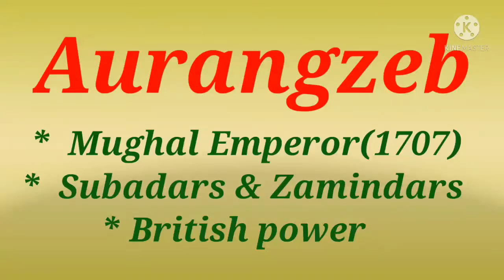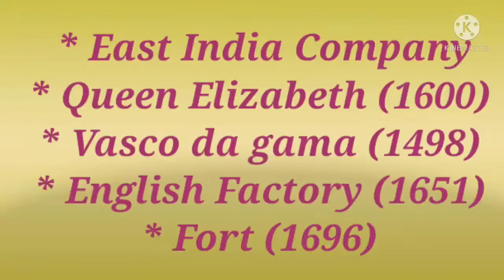Students, can you tell who was Aurangzeb? Yes, he was the sixth powerful Mughal emperor. Moving on to understand East India Company. Students, it is a trading company. East India Company is a trading company.